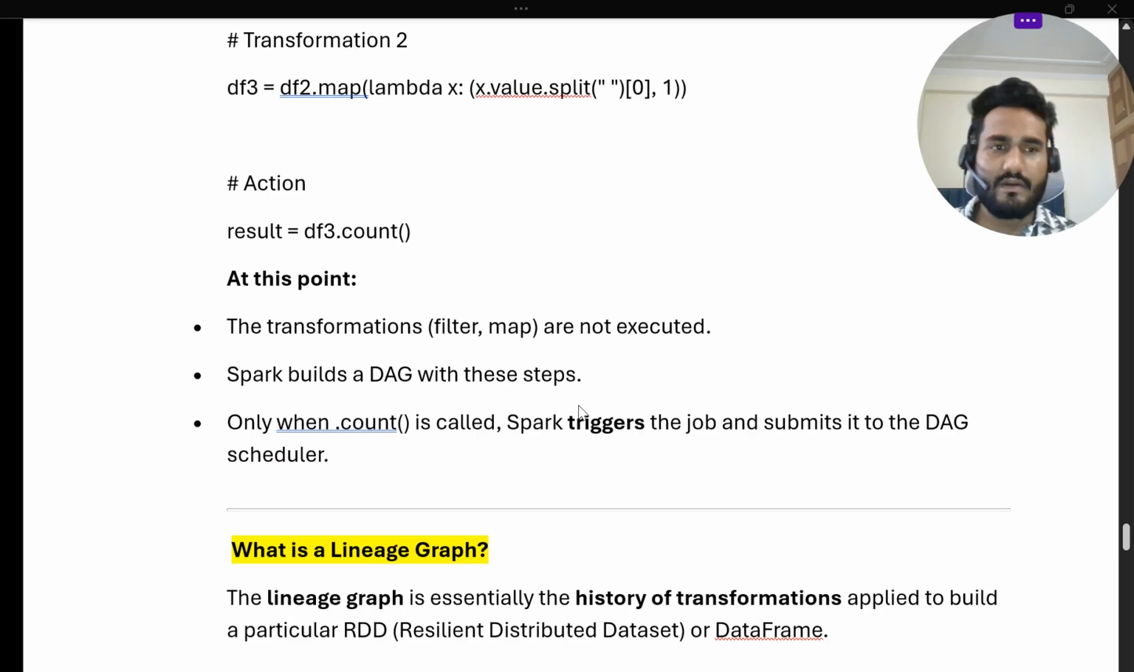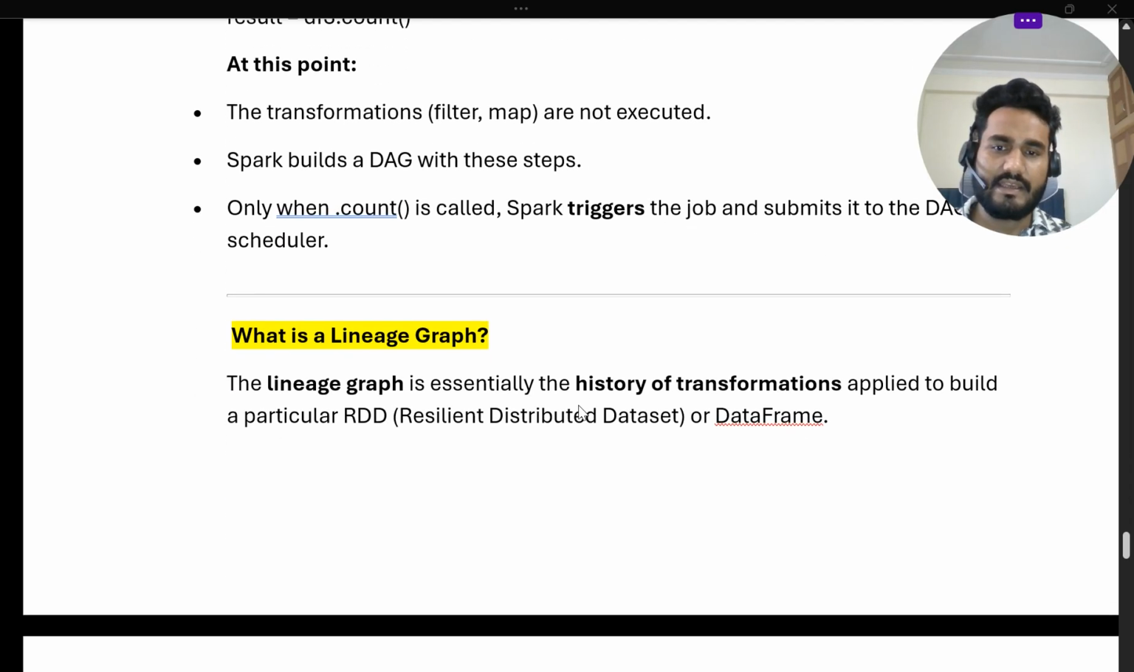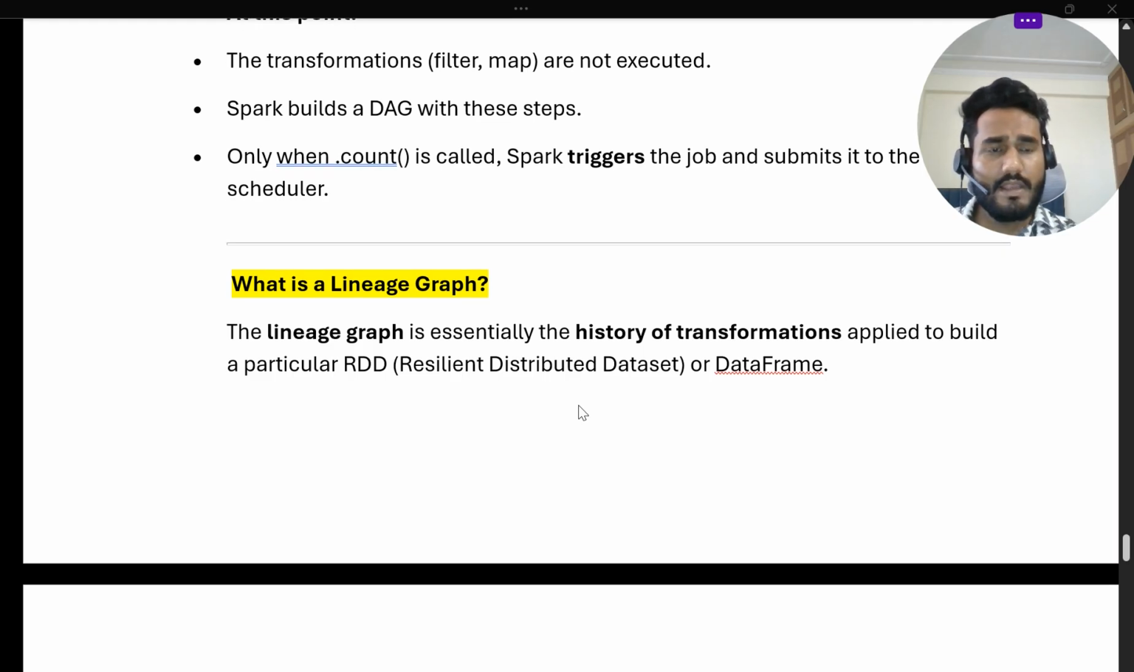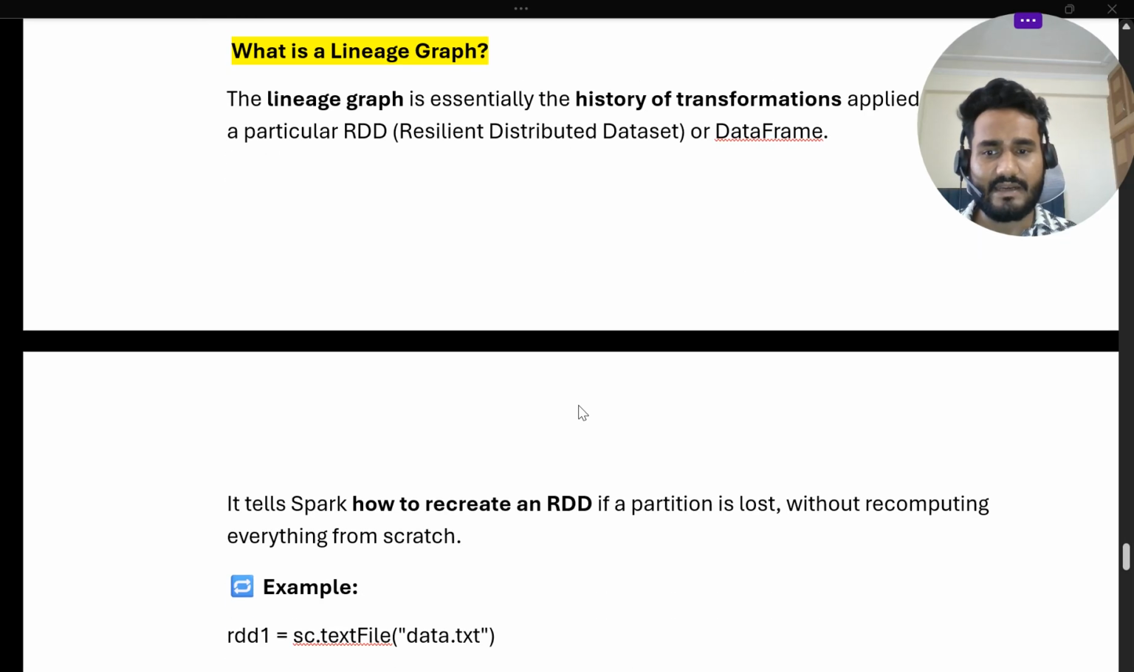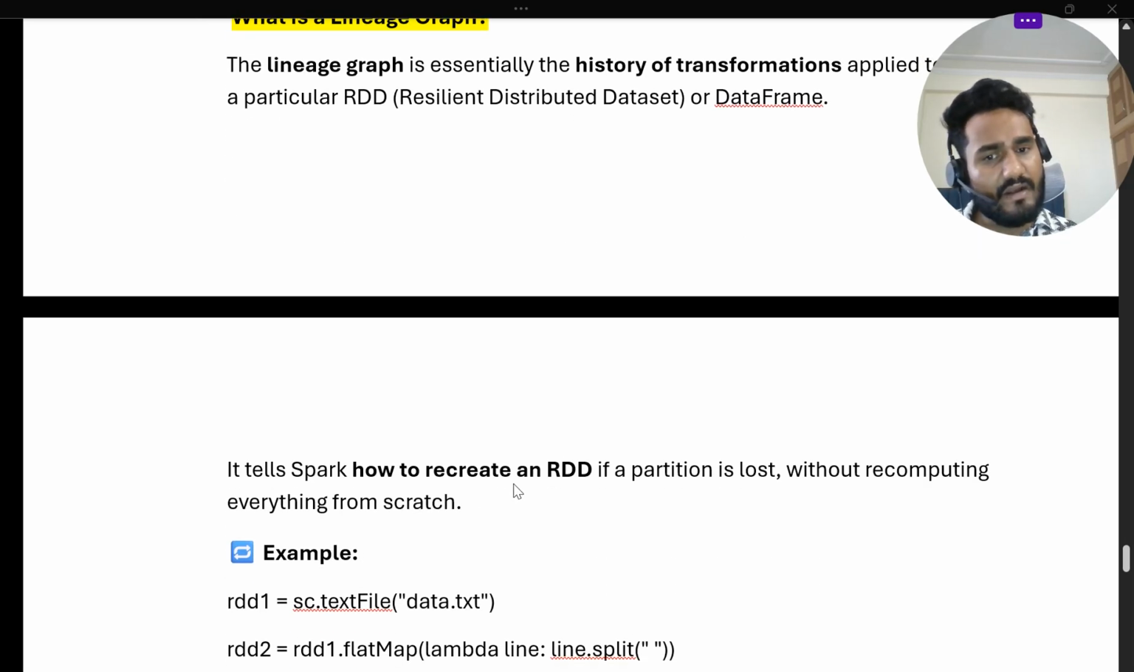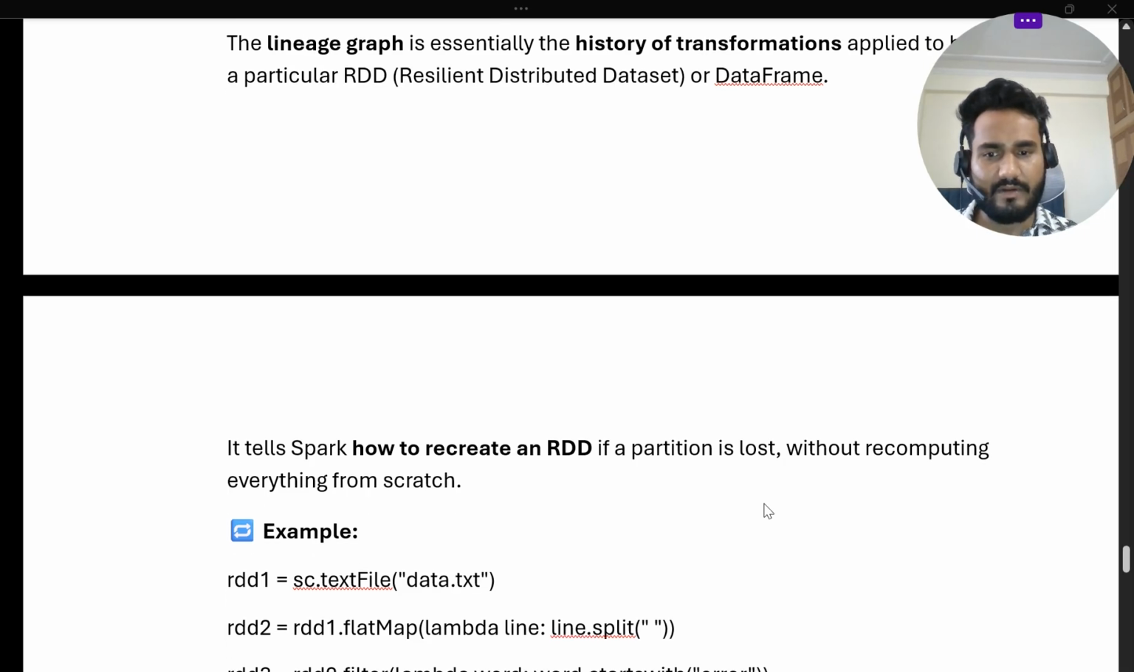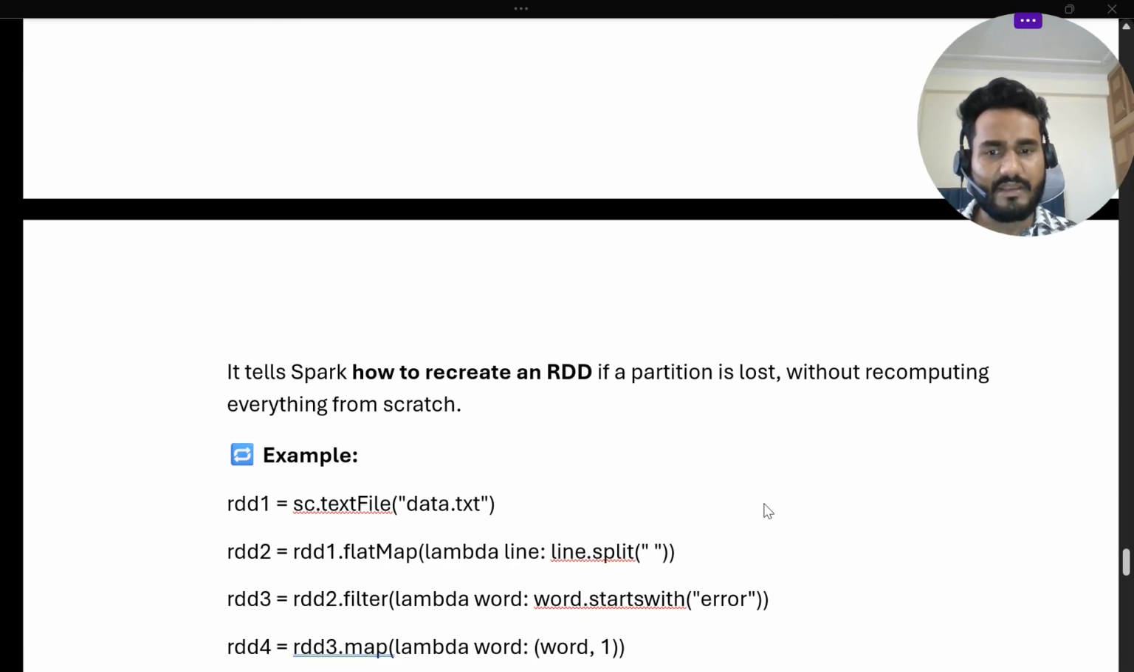Now coming to the topic, lineage graph. So what is a lineage graph? A lineage graph is essentially the history of transformations applied to build a particular RDD or data frame. How many transformations have been applied on that particular RDD? For tracking that, we create a lineage graph. It tells Spark how to recreate an RDD if partitions are lost. You can consider it as fault tolerance, without recomputing everything from scratch.